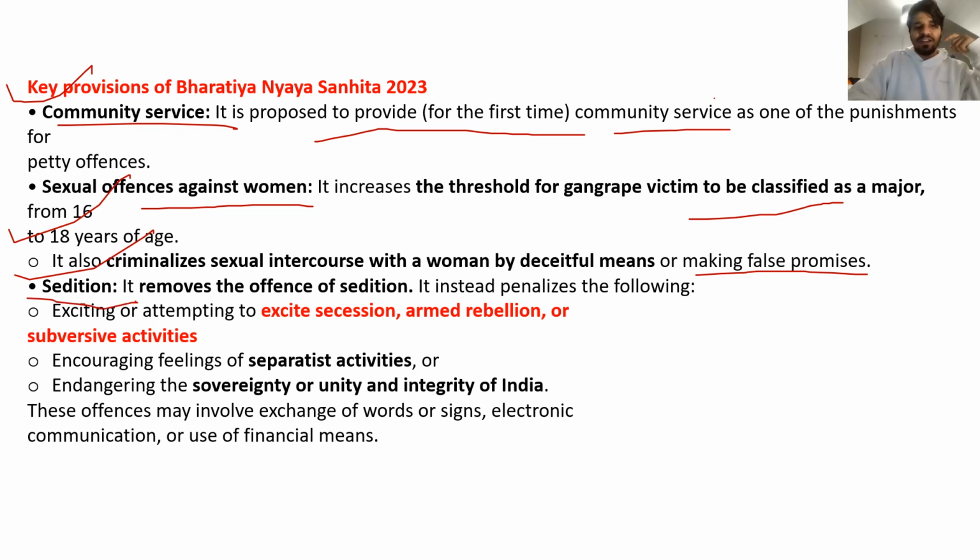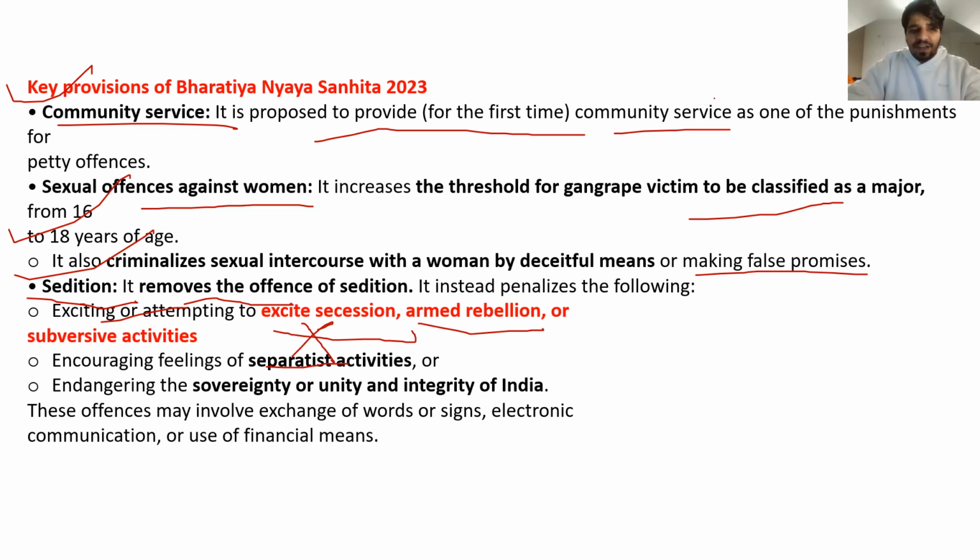So going ahead with sedition, it removes the offense of sedition. It instead penalizes the following, like exciting or attempting to excite secession. As I told you, secession is a demand for a separate state, armed rebellion, or any subversive activities which are against the government mainly, or encouraging feelings of separatism. What constitutes this?